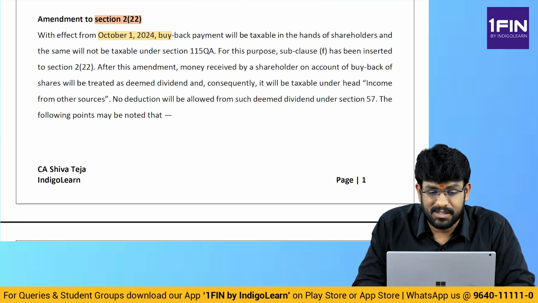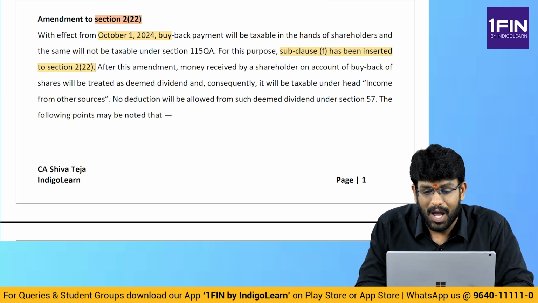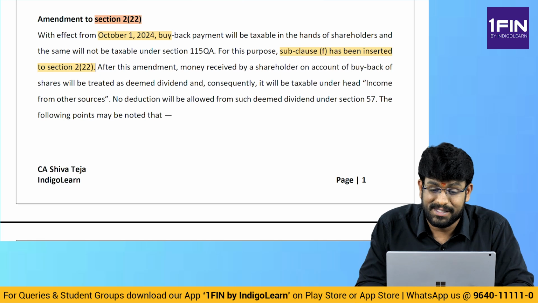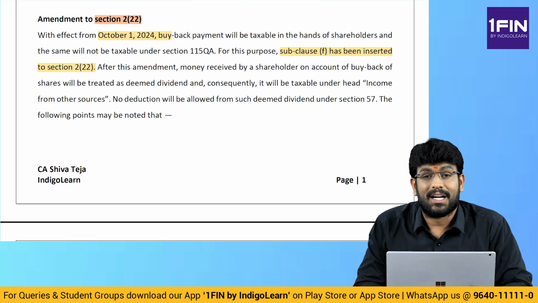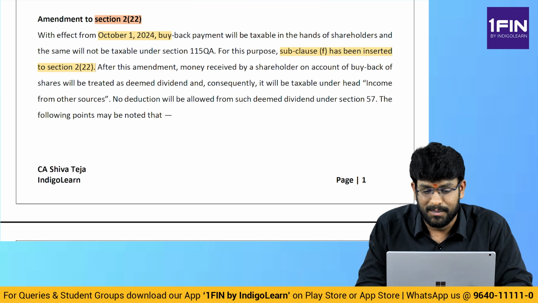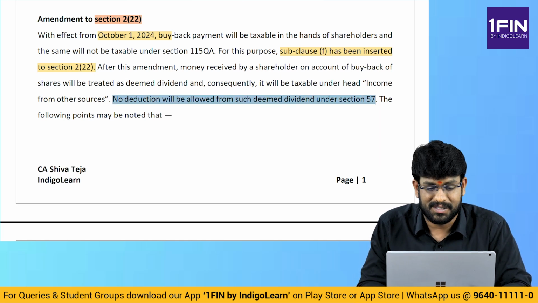For the purpose of this, subclause F has been inserted in section 222. And after this amendment, money received by a shareholder on account of buyback of shares will be treated as deemed dividend and consequently it will be taxable under the head income from other sources. No deduction will be allowed from such deemed dividend. I already told this point, you cannot reduce any expenses from this.